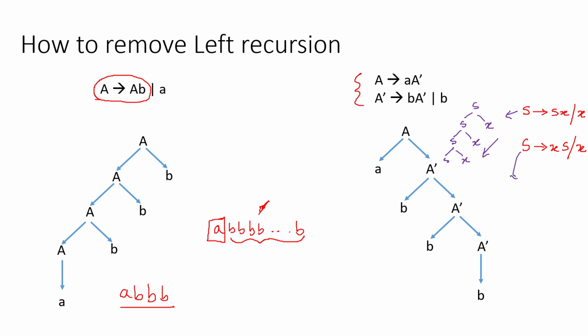And in this case, it will be S to xS, xS, xS. That means this is right biased. That means I have a recursion. Obviously recursion, without recursion you cannot recur, right? But here this is, you can say, right recursion.